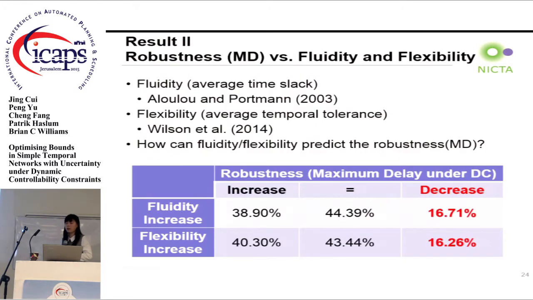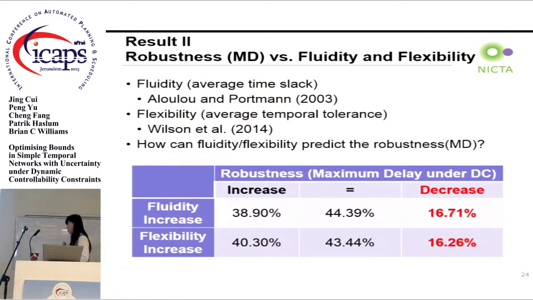Besides the runtime, we also compare maximum delay as the measure of robustness versus fluidity and flexibility. Fluidity and flexibility are 2 metrics for schedules, and they compute the average time slack or temporal tolerance of the schedules. The aim of these 2 metrics is to predict the robustness of the schedules.